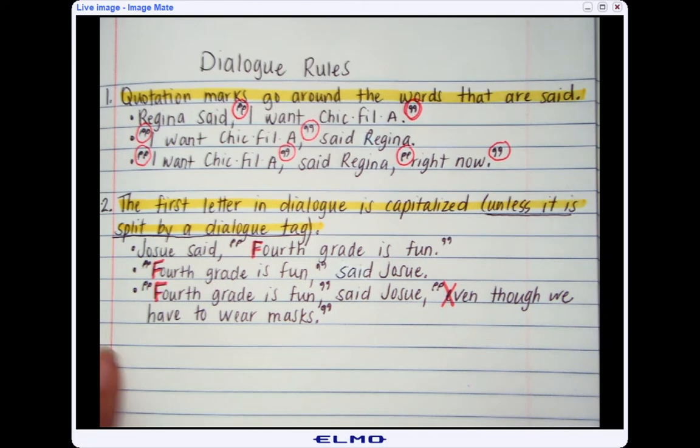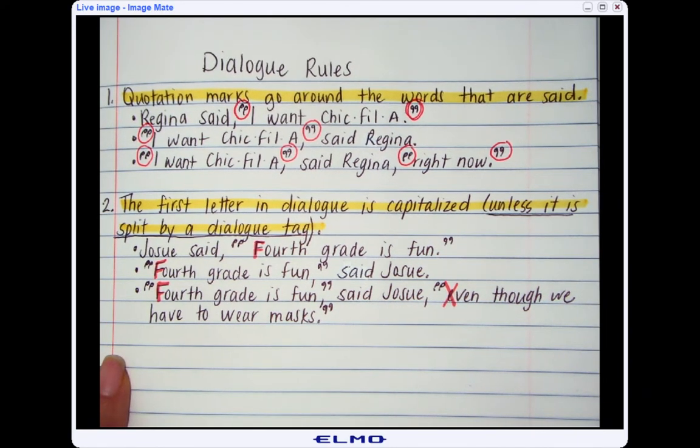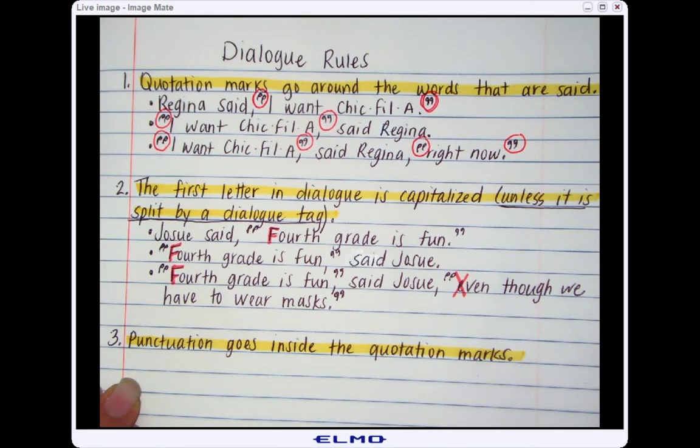My next rule is going to be punctuation goes inside the quotation marks, and I'll show you what this means. Okay, so punctuation goes inside the quotation marks.